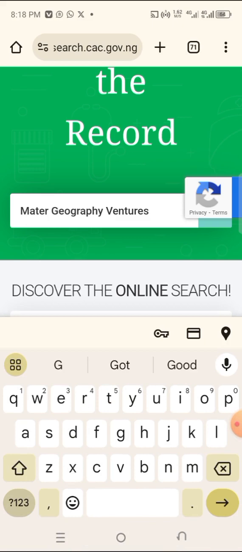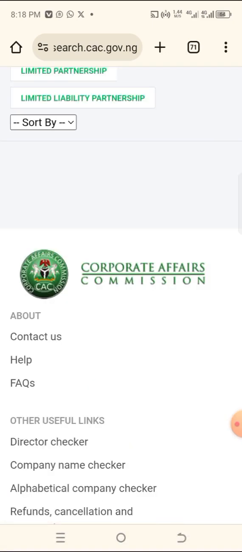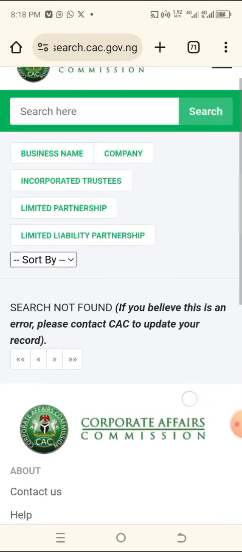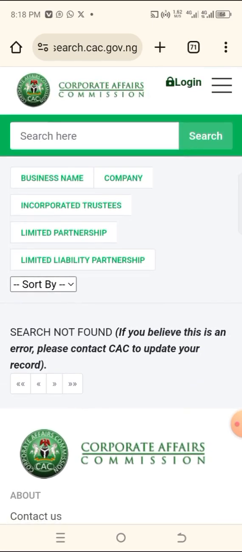Can you see now? I just use something like this, Master Geography Ventures. Now click on the search. It's at the bottom of this. When you search, you will see, now come to this here. Since you have searched, come to the business name. Look at the business name.